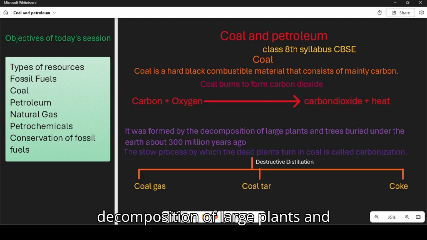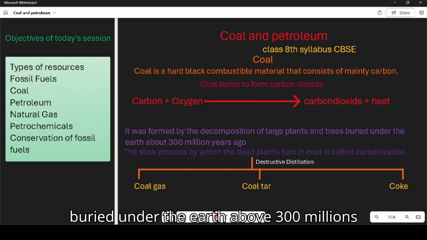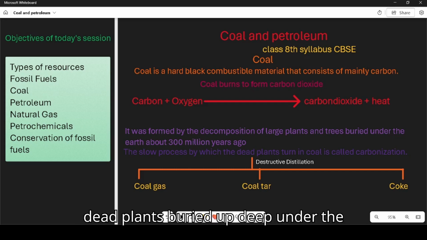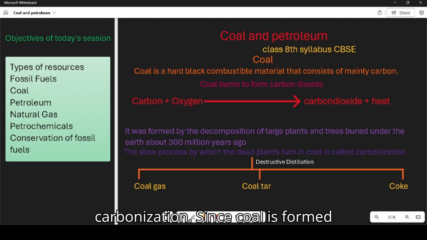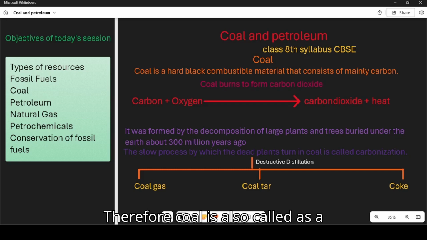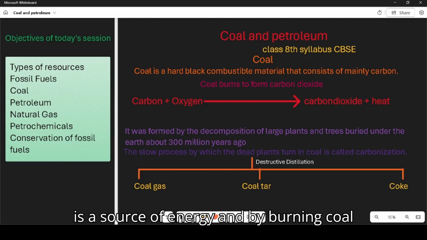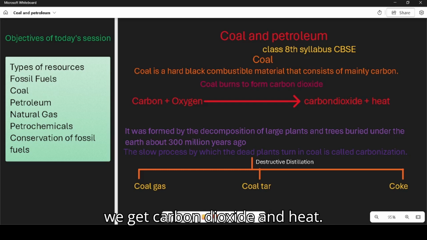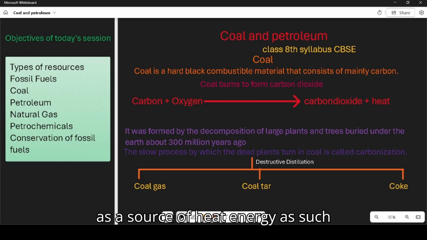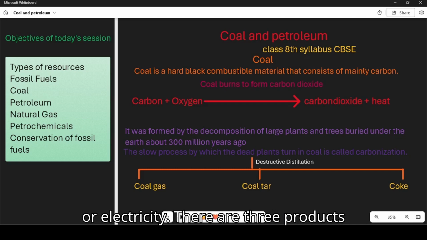Coal is formed by the decomposition of large plants and trees buried under the earth about 300 million years ago. The slow process by which dead plants buried deep under the earth have become coal is called carbonization. Since coal was formed by the remains of dead plants, coal is also called a fossil fuel. Coal is a source of energy, and by burning coal we get carbon dioxide and heat. Coal is important because it can be used as a source of heat energy as such, or it can be converted into other forms of energy such as coal gas, coke, or electricity.